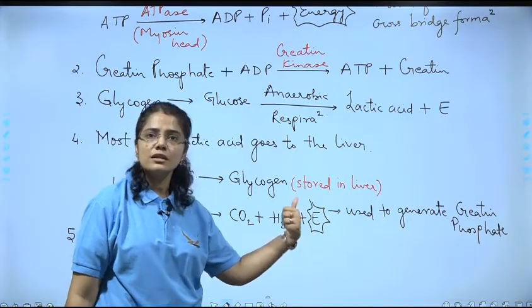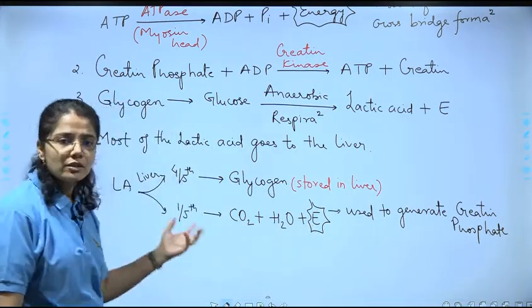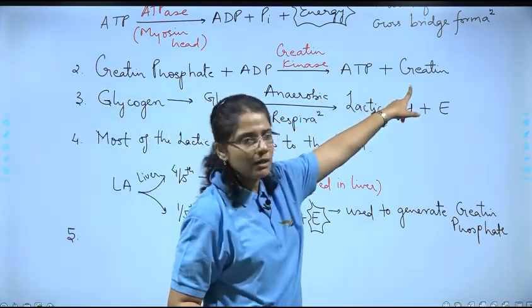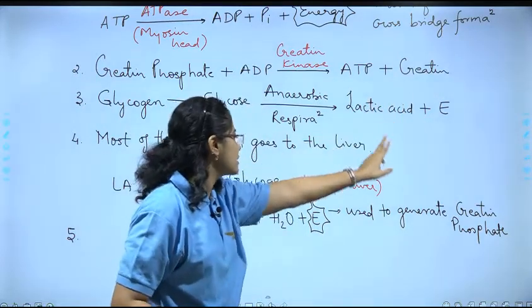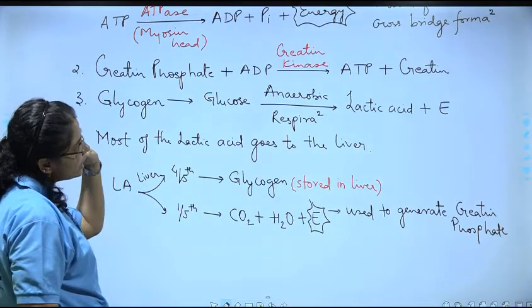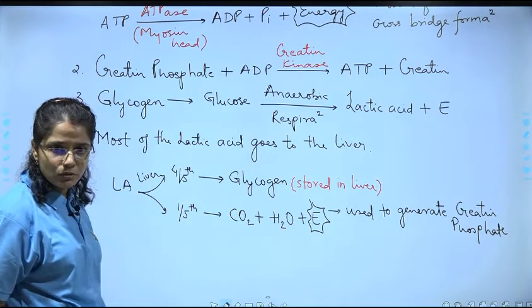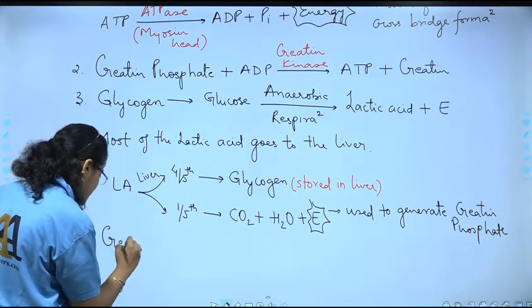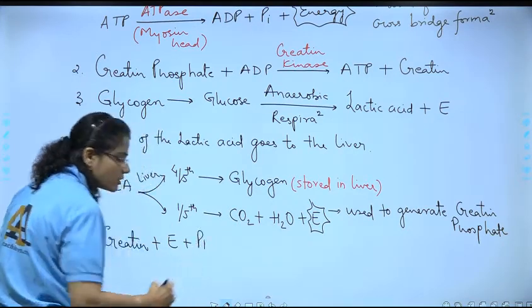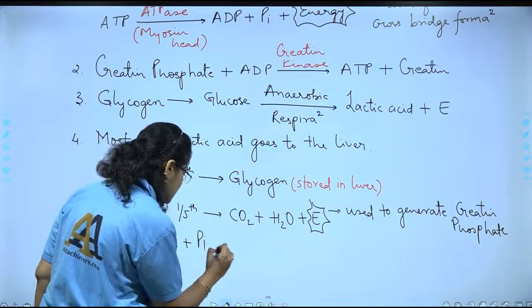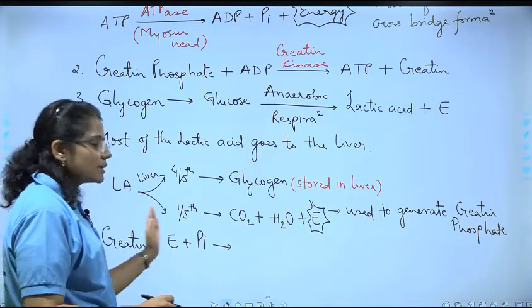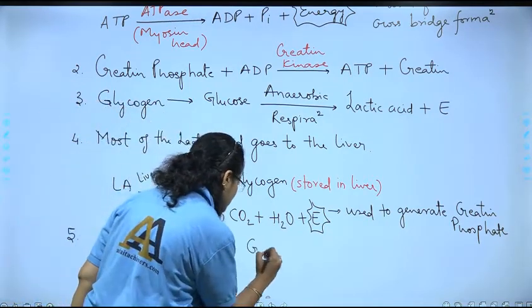Right? This energy is used for what? To form और जनरेट क्रिएटिन फॉस्फेट. कैसे? अब देखो यहाँ पे भी क्रिएटिन बना पड़ा था, फ्री पड़ा था, तो ये क्रिएटिन, ये एनर्जी और इनऑर्गेनिक फॉस्फेट जो एटीपी के हाइड्रोलिसिस के टाइम से भी होता है. So creatine plus that energy plus that inorganic phosphate, correct? That combines, or the energy is being used to combine this creatine and inorganic phosphate to form creatine phosphate.